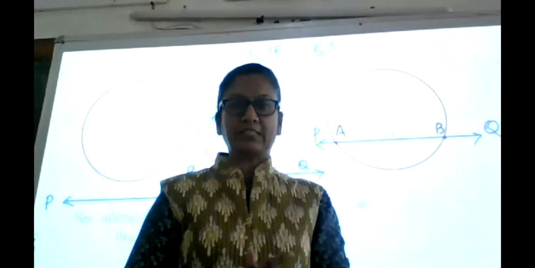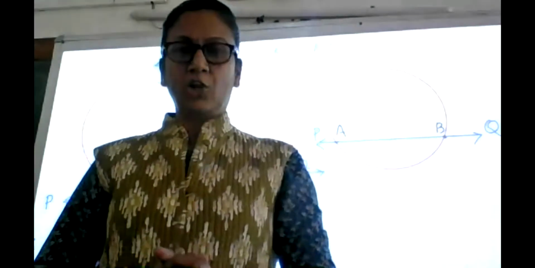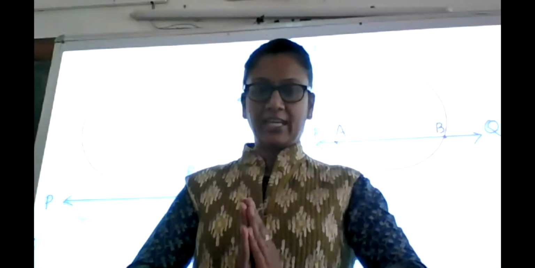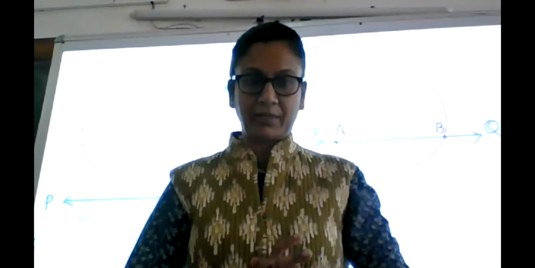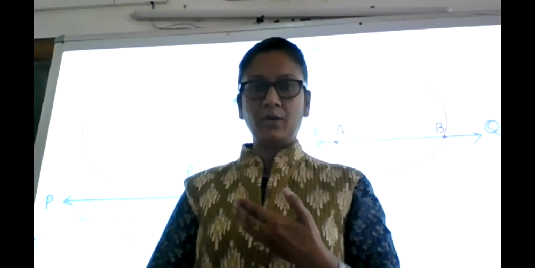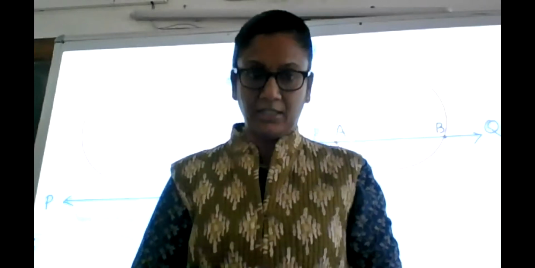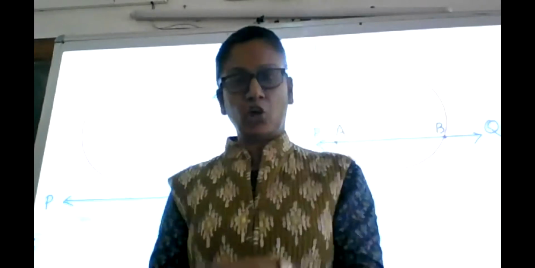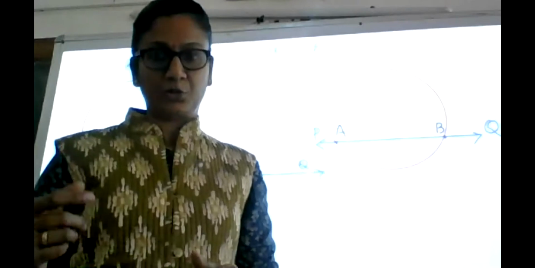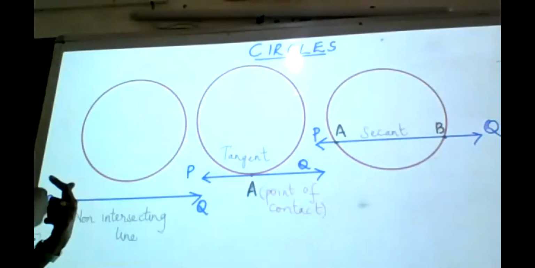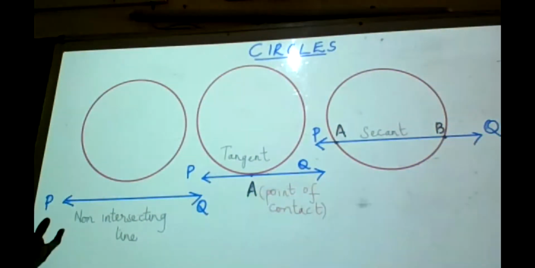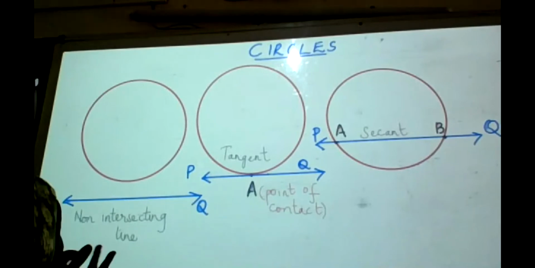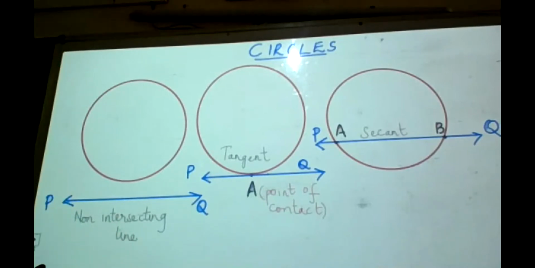Yes, ma'am. Okay, so with that introduction which was given for circles, now, as I already said, we are going to see only circles with respect to their tangents. So how a line interacts with a circle will make it a tangent or not a tangent. This is what he discussed with you previously. Now, I am also going to continue with that. Can you see the board on which I have drawn the circles and interaction of a line with the circle? Can you see the board clearly? Yes, ma'am.